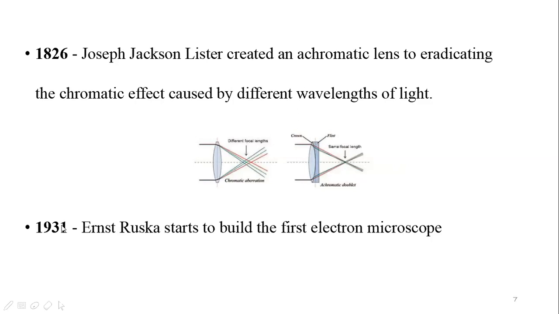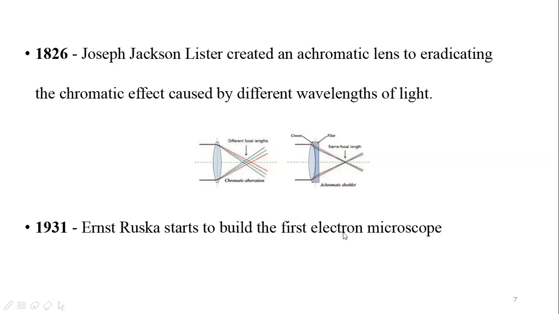Next comes the scientist Ernest Ruska, who in the year 1931 built the first electron microscope. Till now we have seen simple microscopes and compound microscopes. The electron microscope is used to observe very minute details of tiny organisms.